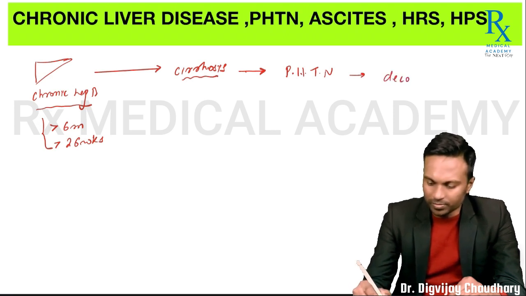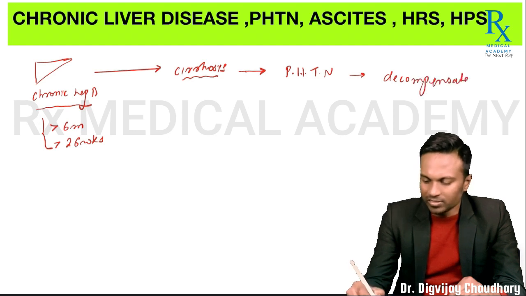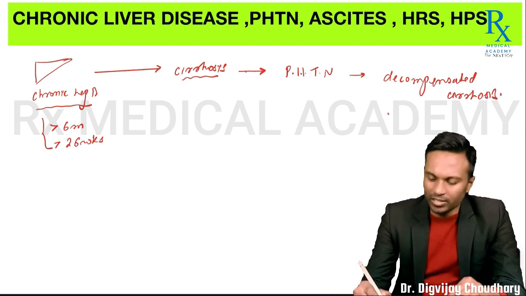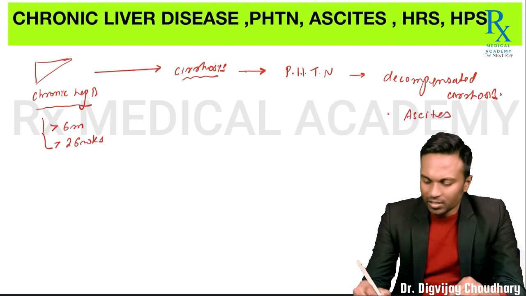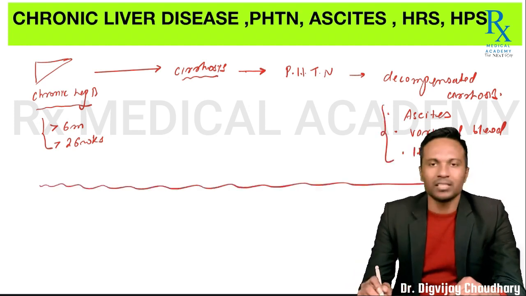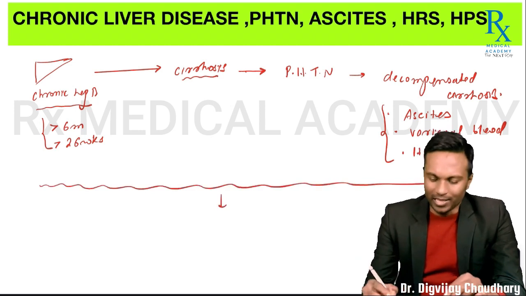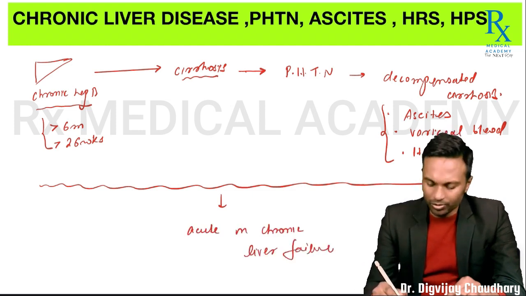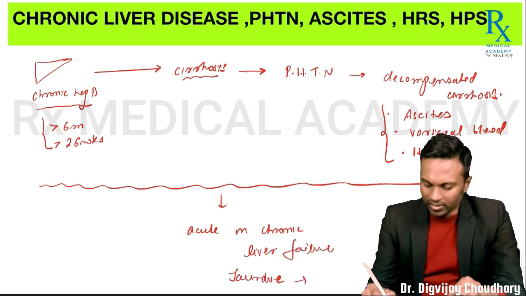Decompensated cirrhosis. कब कहेंगे हम लोग decompensated cirrhosis है? If a patient of chronic liver disease develops ascites, develops variceal bleed, develops hepatic encephalopathy. Very important. And during this course of disease, the patient can develop liver failure anytime, right? That is known as acute on chronic liver failure, and there will be appearance of jaundice along with ascites. So this is a very simple concept, right?